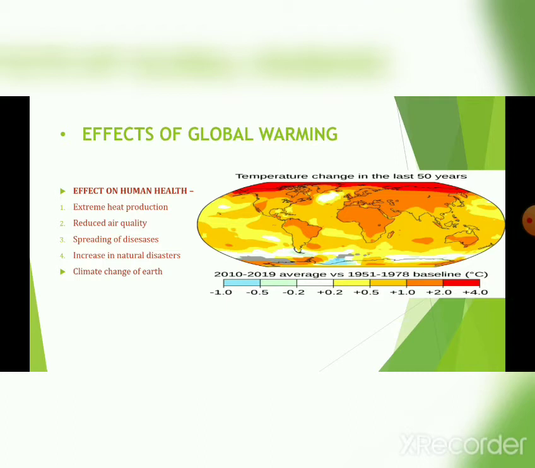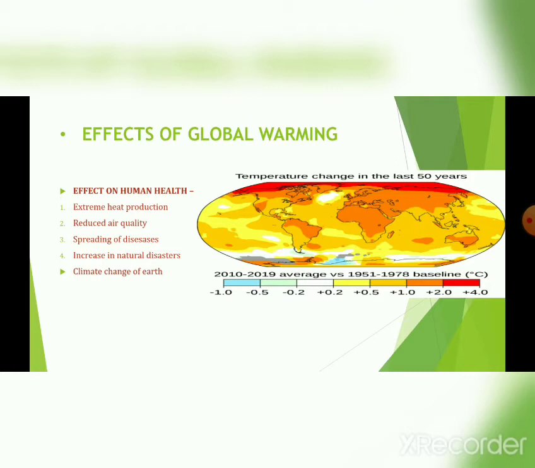Here from negative temperature to increasing positive temperature. This means during 2010 to 2019 the temperature is hazardously increasing. You can see the temperature changes plus 0.5, plus 1.0, plus 2.0, plus 4.0 degrees Celsius.